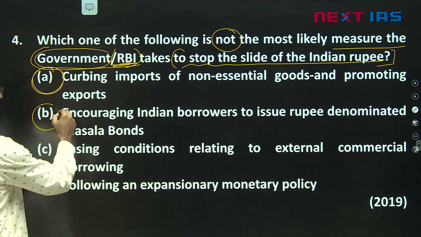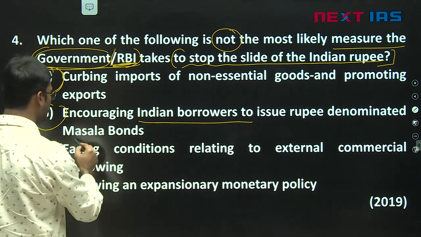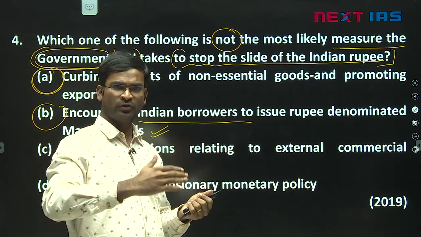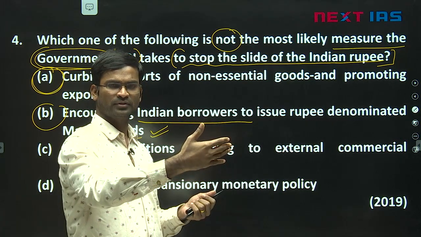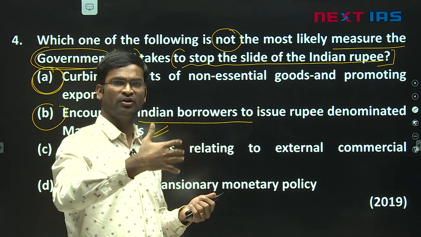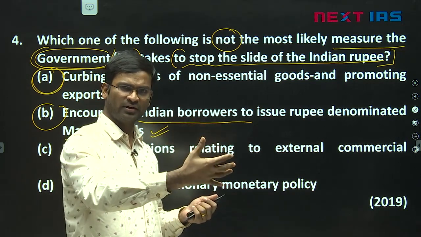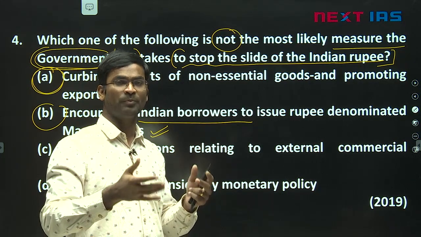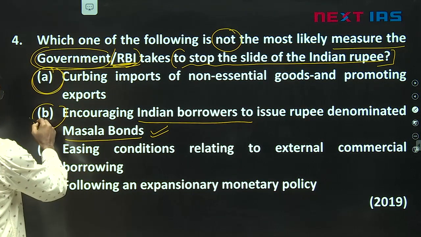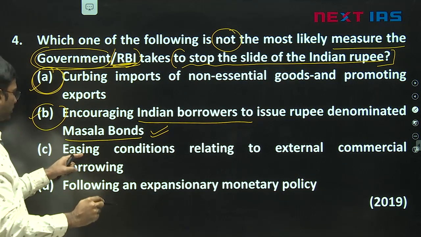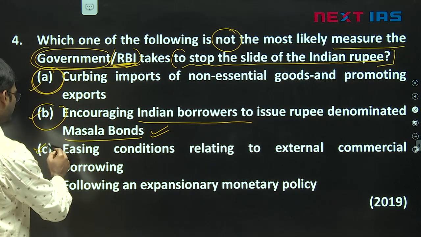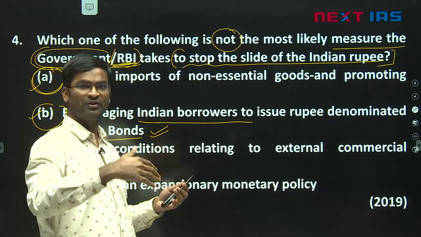Then encouraging Indian borrowers to issue rupee denominated bonds, yes. When I say rupee denominated bonds, masala bonds, let's say today we borrowed $100, let's say dollar at 80. When we pay back also dollar at 80. So it is rupee denominated. Even though it is a part of external debt, it functions like an Indian debt or a rupee debt you may say. So it is a good idea. So rupee will strengthen. Third option, easing conditions relating to external commercial borrowings, yes. When we ease, capital inflow will come, rupee will strengthen.